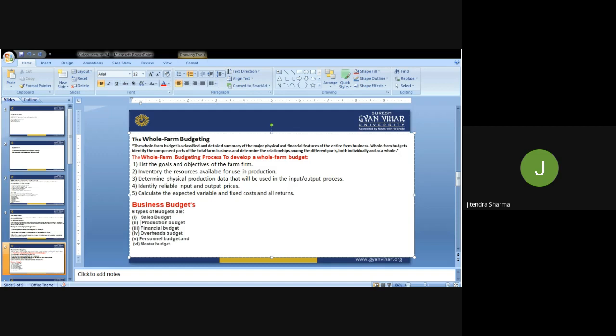Then the master budget. The master budget is nothing, it is just the sum of all the budgets, those which are being required or being collected. Either it's a production budget, sales budget, financial budget, personal budget, individual budget. If all this information together we prepare, these are very important. And the sum of that master budget is giving the entire picture of any business, any government activity, to whom we can say the central budget of the central government, the state budget of the state government, to whom we are calling the master budgets.